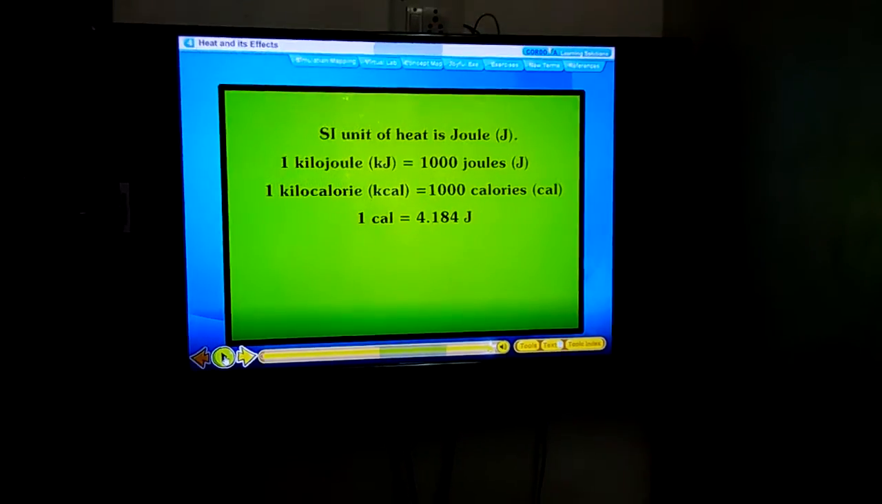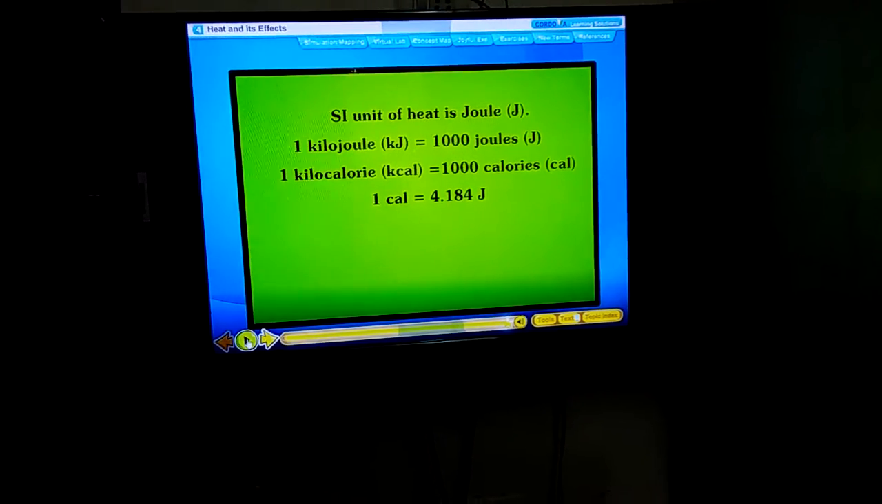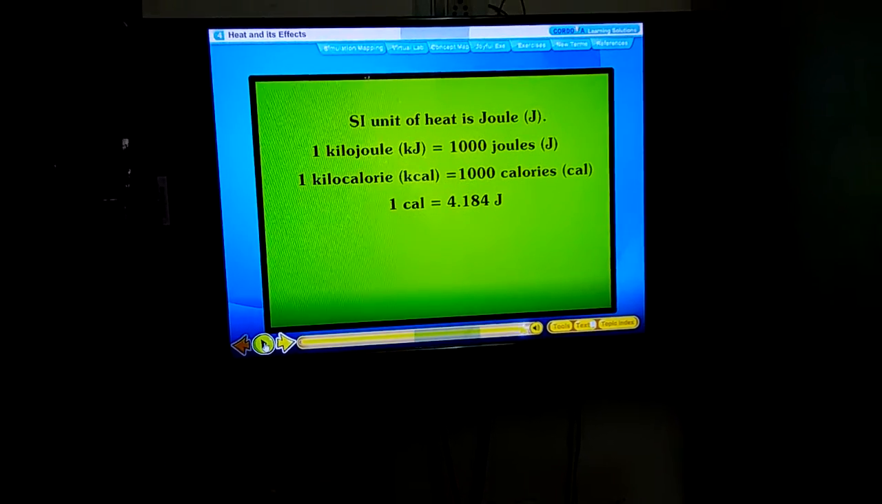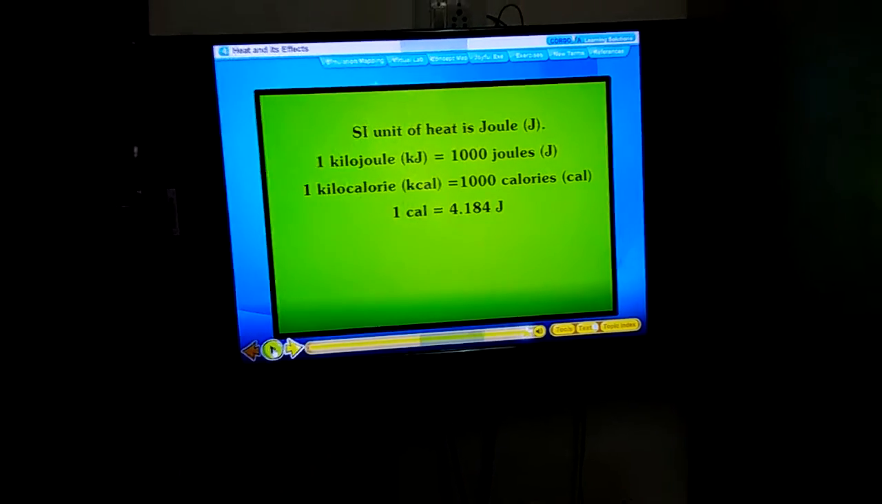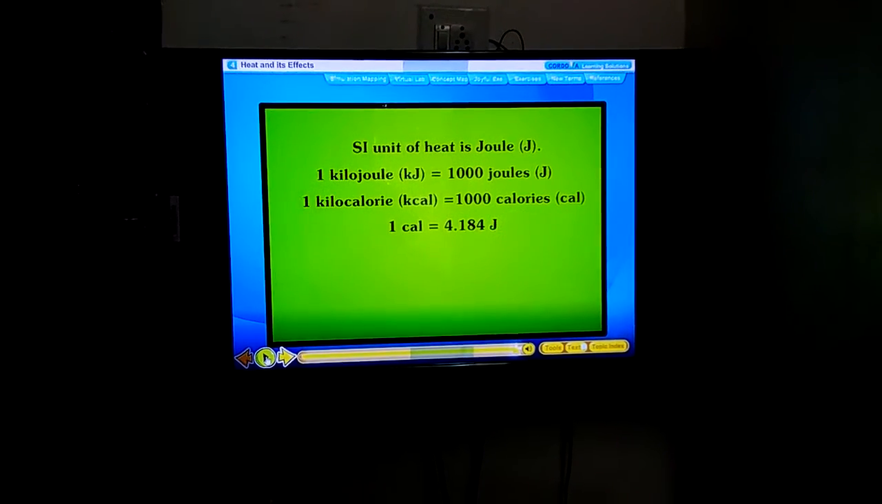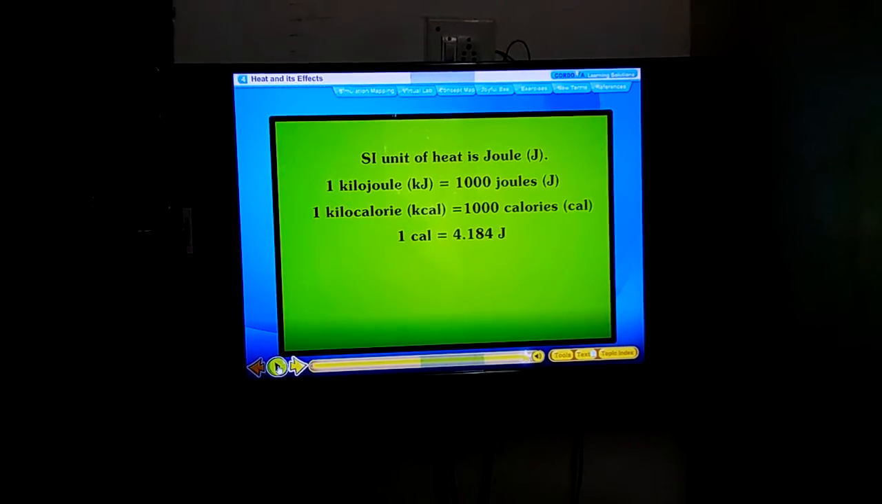So the SI unit of heat is joule, J, and 1 kilojoule means 1000 joules, and 1 kilocalorie means 1000 calories, or 1 calorie equals 4.184 joules.